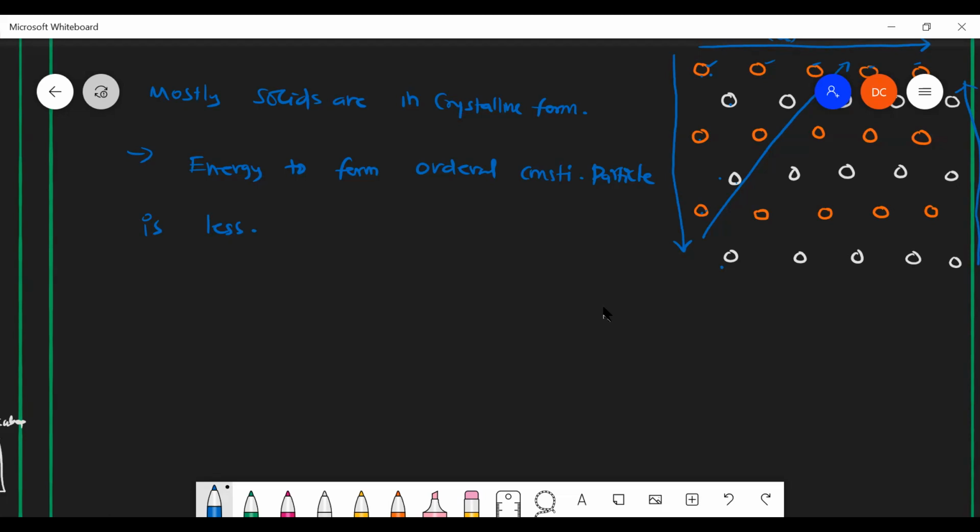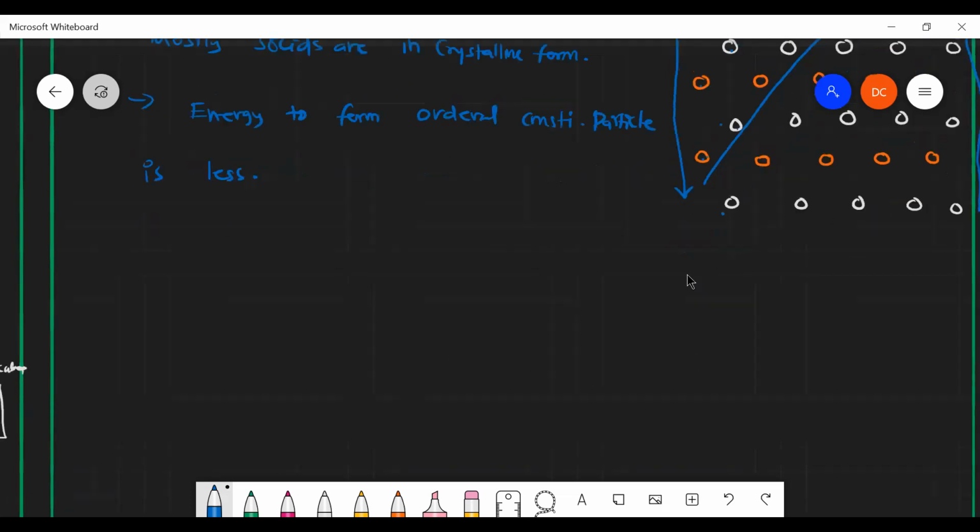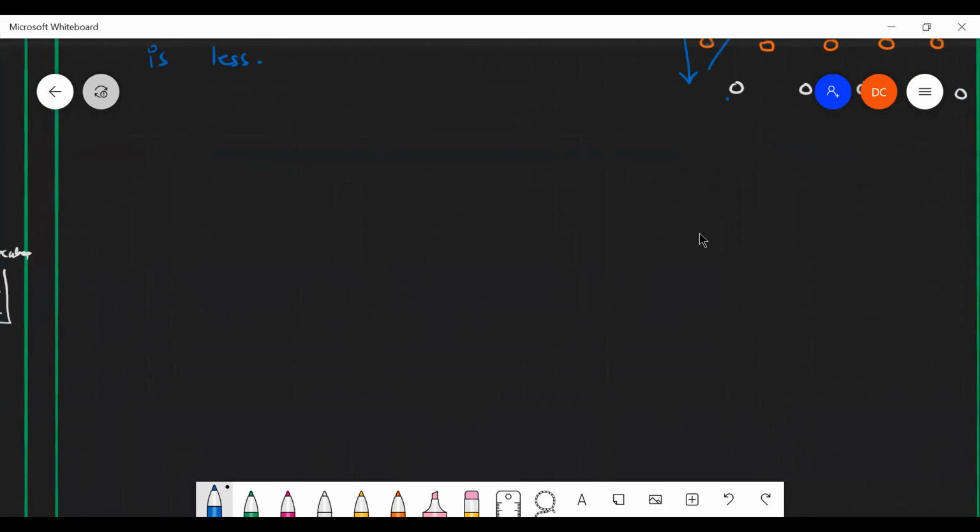It does not require a large amount of energy to suddenly settle as particles. Here it will take a long time to settle. That is why it forms a stable crystal. It likes to be slow and steady. The particles will be arranged slowly and orderly. That is why it requires a very small amount of energy to arrange themselves. So the energy to form ordered constituent particles is very less. That is why they form stable crystals. Okay, that's all about crystalline solids.